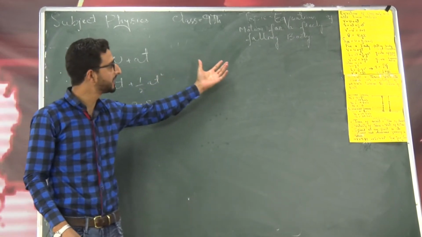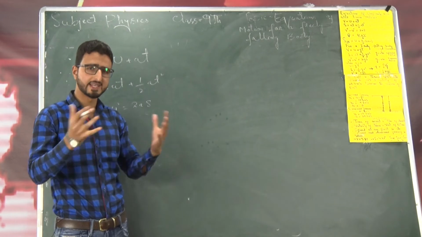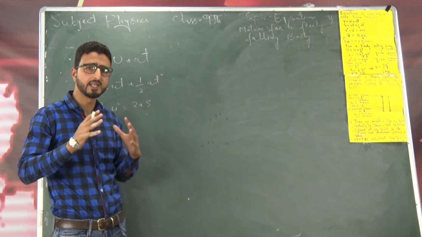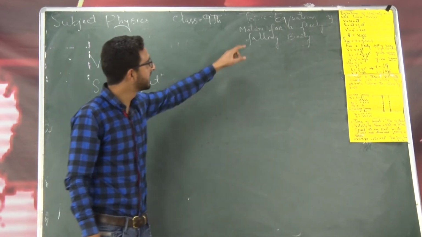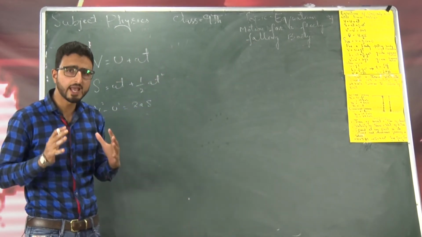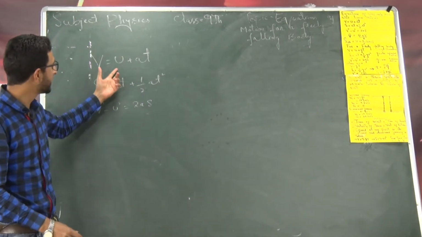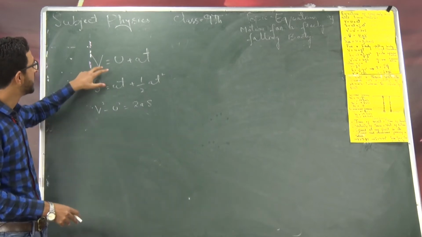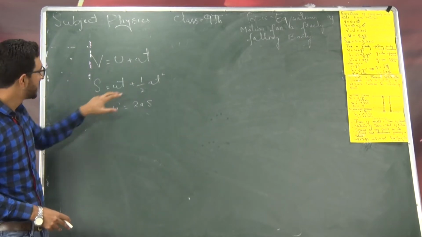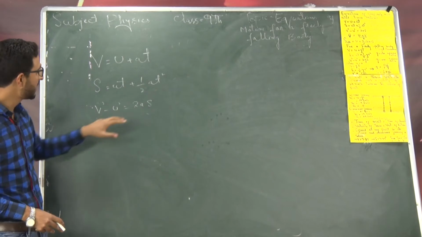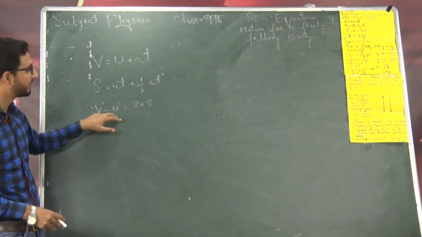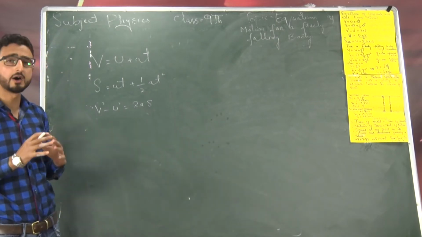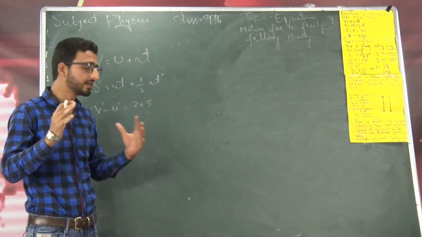Now what is meant by the uniformly accelerated motion? That is, acceleration is constant, that is the velocity changes by equal amounts in equal intervals of time, and linear means body is moving along a straight line. So this is velocity time relationship, this is position time relationship, and this is the relationship between initial velocity and final velocity. Now let me tell you two more equations for the uniformly accelerated linear motion.